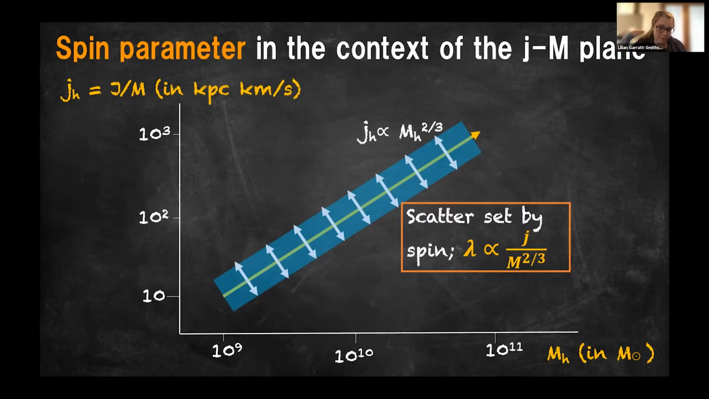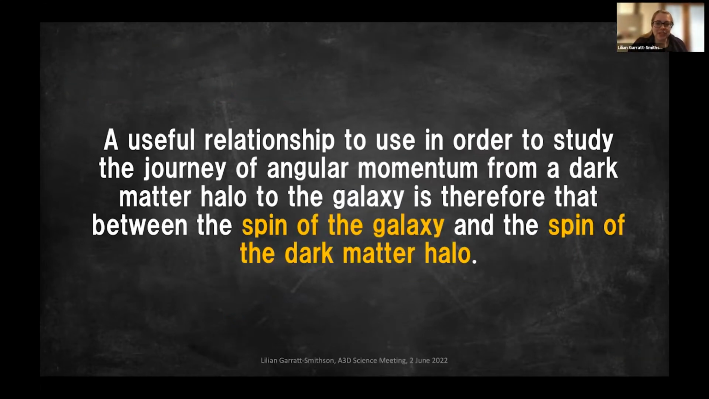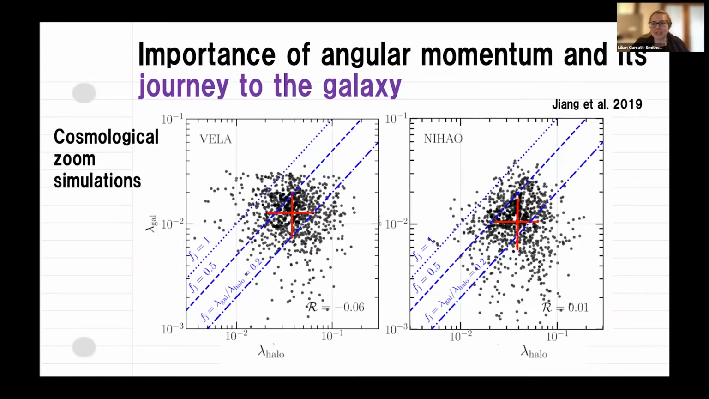In a cold dark matter universe, you expect galaxies to sit along this M to the 2/3 relation. So you can think of the spin, which is given in that equation there, as the scatter off this relation: the proportion of the specific angular momentum over the mass to the 2/3. A useful relationship to use in order to study the journey of angular momentum from a dark matter halo to the galaxy is therefore that between the spin of the galaxy and the spin of the dark matter halo. If everything's conserved, you could expect this might be 1-to-1, for example. So what are simulations telling us so far?